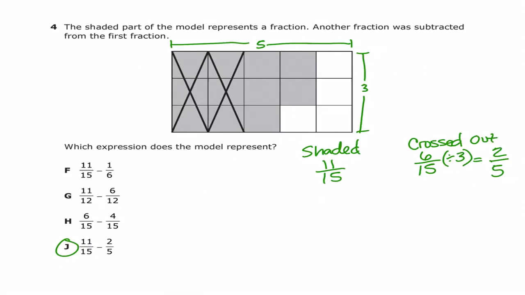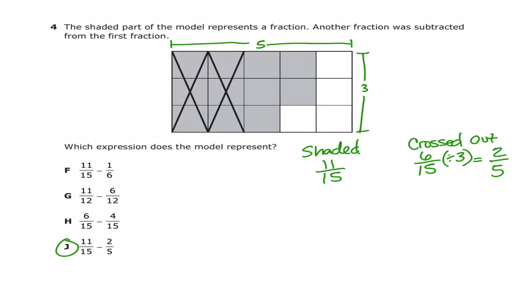Number 4. The shaded part of the model represents a fraction. Another fraction was subtracted from the first fraction. What expression does the model represent? So on the screen, I drew that we have 5 going across, so we have 5 as our width. We have 3 going down. So I know we have a total of 15 boxes. If you actually sat down and counted all those, you would get 15. But if you know multiplication, as you should in 5th grade, 5 by 3 is 15. So we know we have a total of 15 boxes.